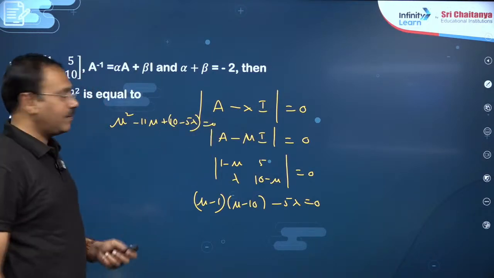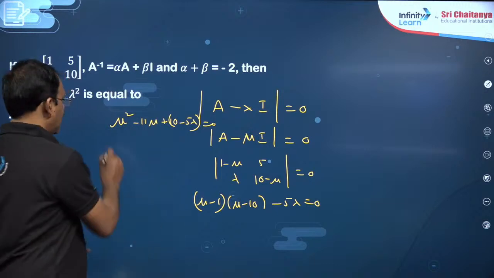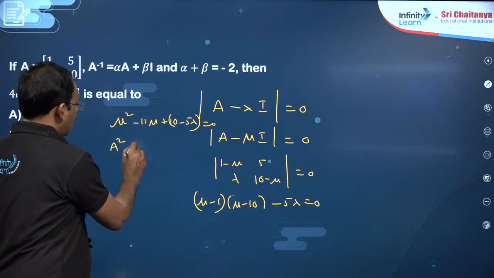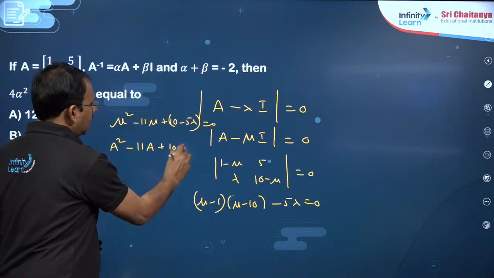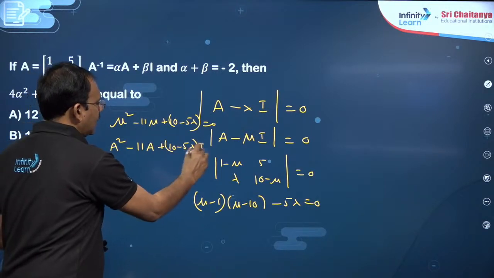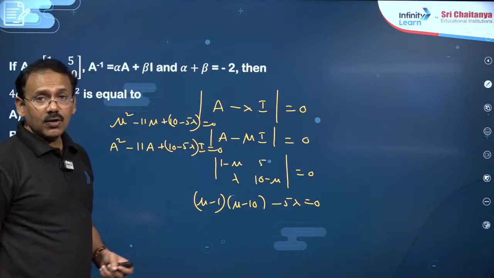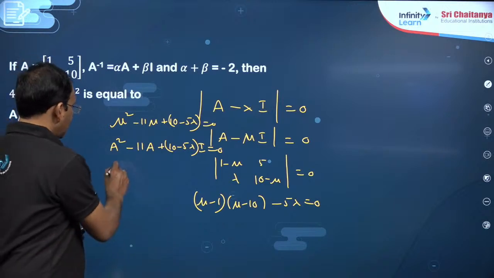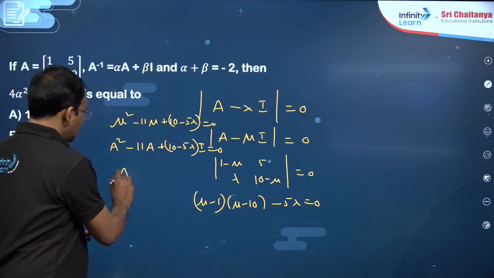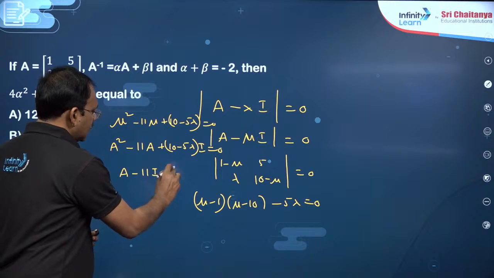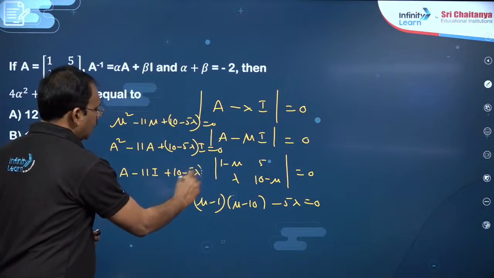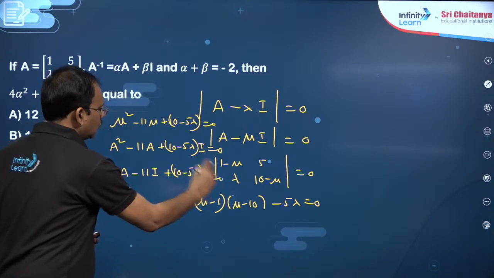Here mu is the variable, so in place of mu you can write A. So, A square minus 11A plus 10 minus 5 lambda into I equal to 0. Now, if A inverse exists, multiply with A inverse, you will get A minus 11I plus 10 minus 5 lambda into A inverse is equal to 0.